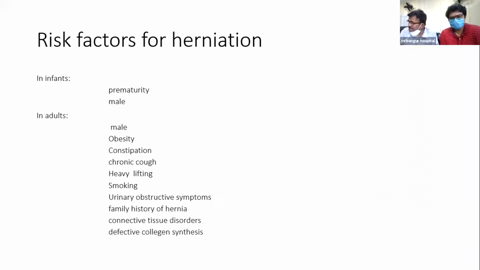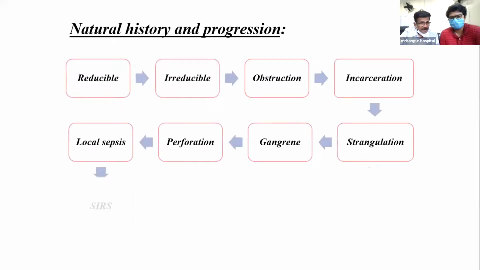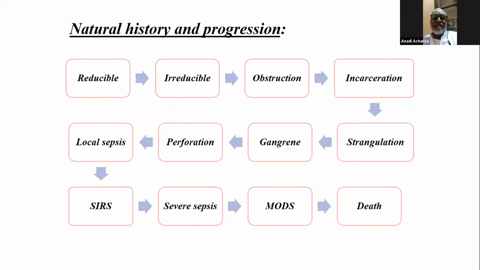And in the natural history, you have just given some arrows that this happens. But is this very relevant in the natural history of hernia? Do you advise routine hernia repair in all patients? If you go to the natural history, how many percent of these patients go to obstruction, strangulation, and death? That will determine your approach to this patient of hernia. It's not very high.